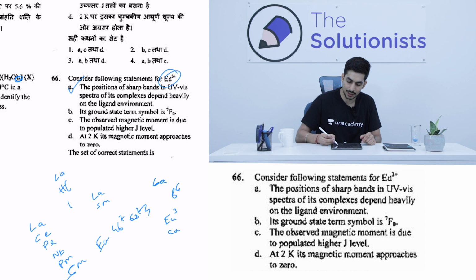If you try and make the f6 over here, 1 2 3 4 5 6, and then obviously we'll have one more orbital. So this has basically 6 unpaired electrons. So if you try to find out the ground state term symbol, which is 2S plus 1, so 2 into 6 by 2 plus 1, that will come out to be 7.